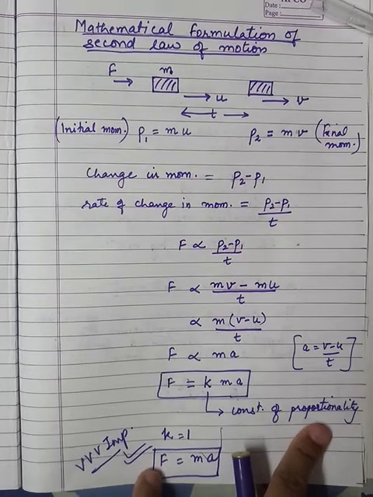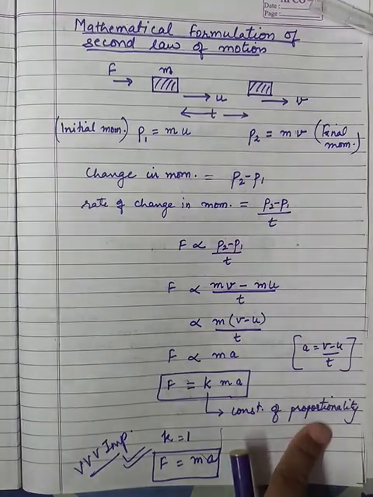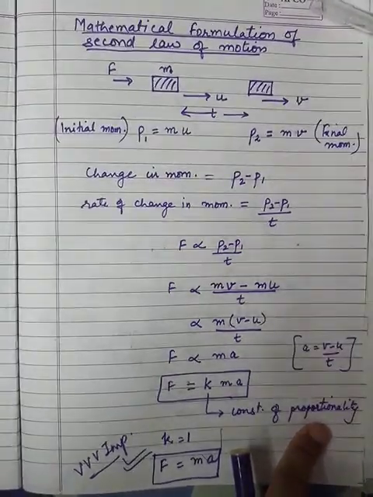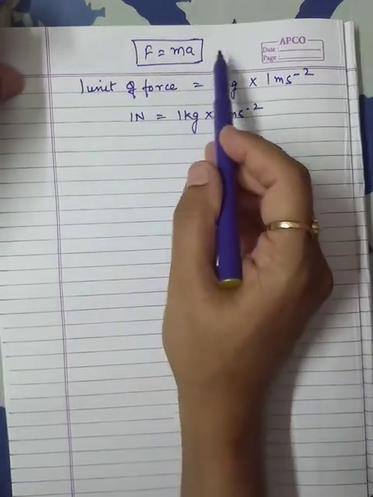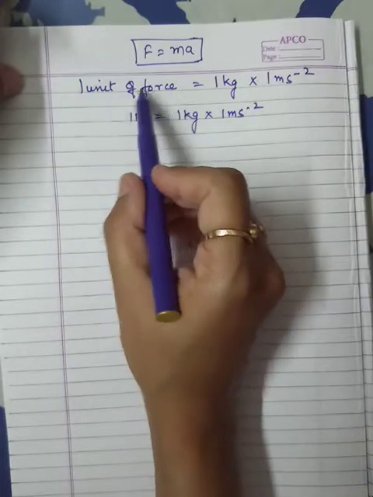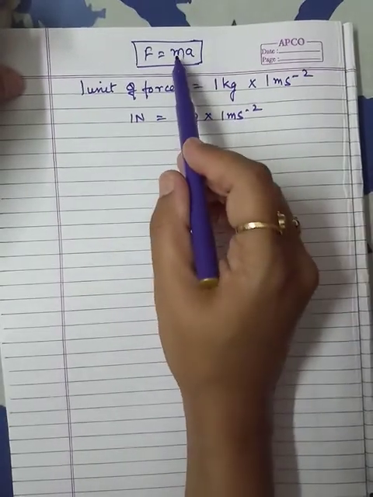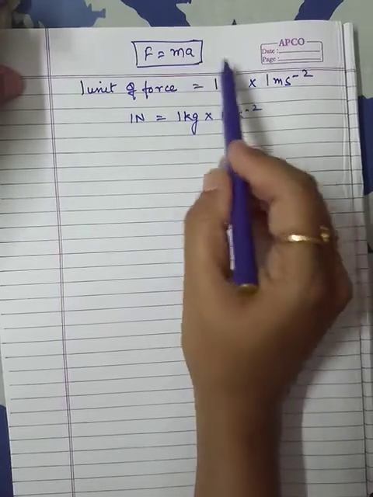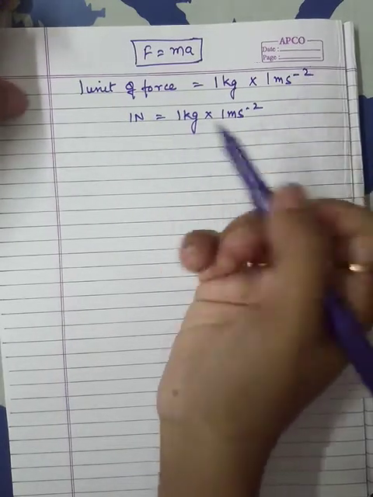So this is how we can define 1 Newton. From F equals ma, we can define the unit of force. So 1 unit of force is 1 Newton, and that will be mass 1 kg, acceleration 1 meter per second square.